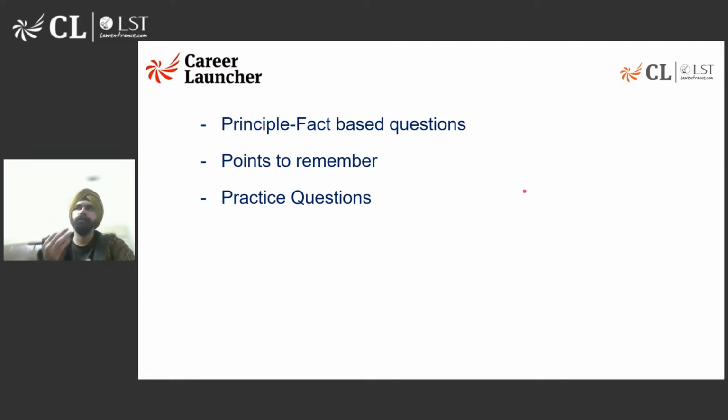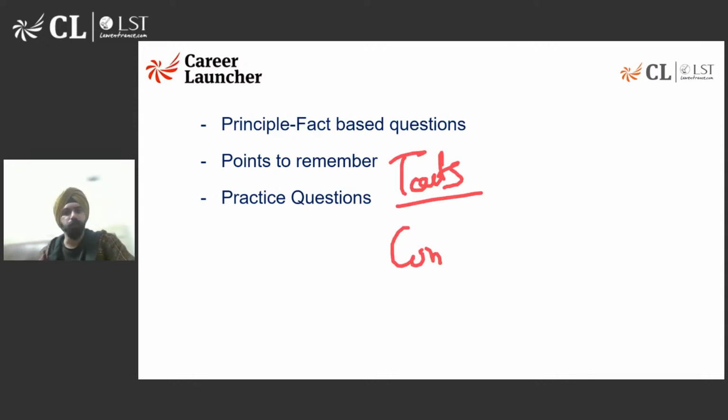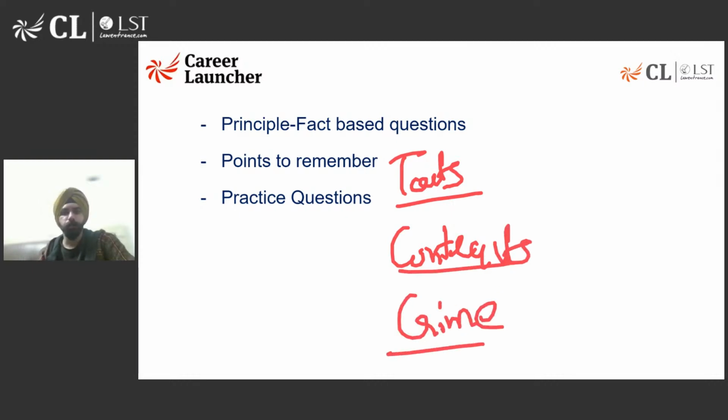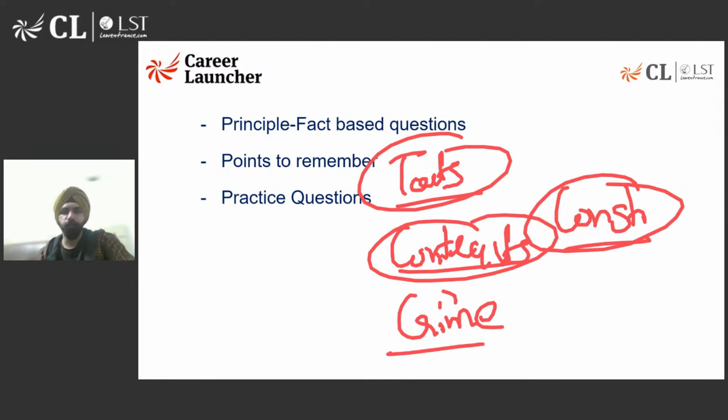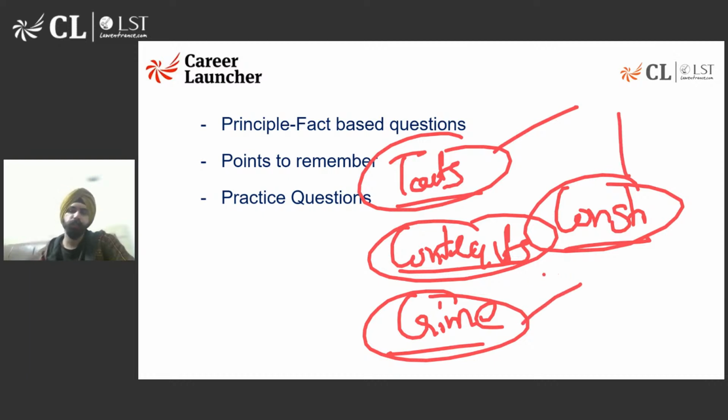But ऐसा नहीं है कि हमारे जो passages होंगे, हमारे जो questions होंगे would be restricted to those 4 pillars. कौन से पिलर्स की मैं बात कर रहा हूँ? मैं कर रहा हूँ बात लॉ ऑफ टॉर्ट्स की, लॉ ऑफ कॉन्ट्रैक्ट्स की, लॉ ऑफ क्राइम की, एंड कॉन्स्टिट्यूशनल लॉ की. So these are the 4 pillars which we'll be studying in the next few months as a part of our syllabus. But beyond that, there can be multiple other areas of law जहाँ पे questions can be framed.